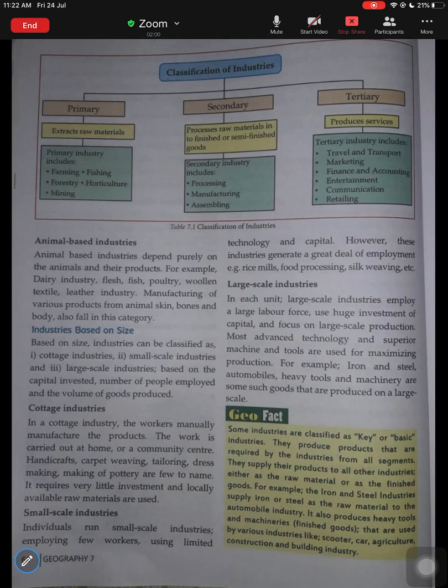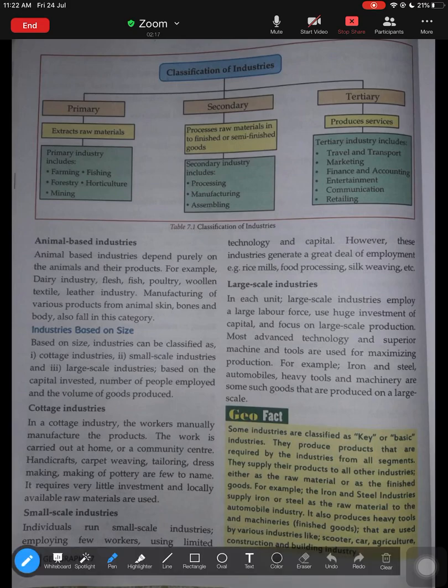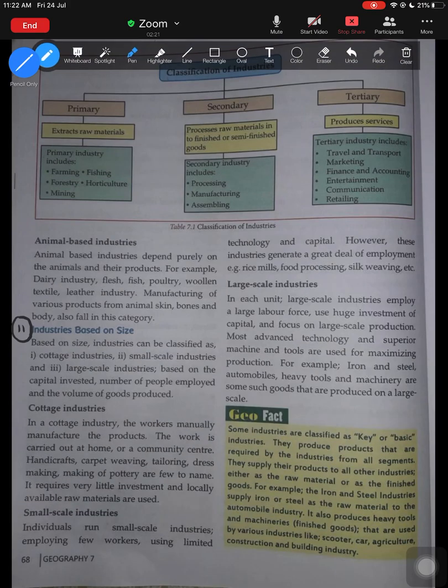So we started by learning about the different types of industries in the previous class. We learned about industries based on raw materials like agro-based, mineral-based, animal-based, and then we even learned about the forest-based. Today, we are going to learn about the second category of industry, that is, industries based on size. So, we're going to categorize industries according to their size.